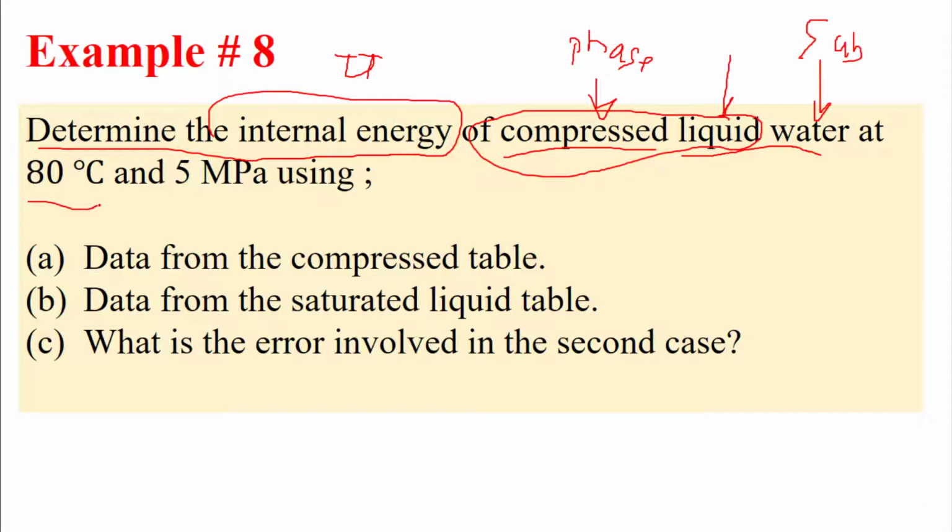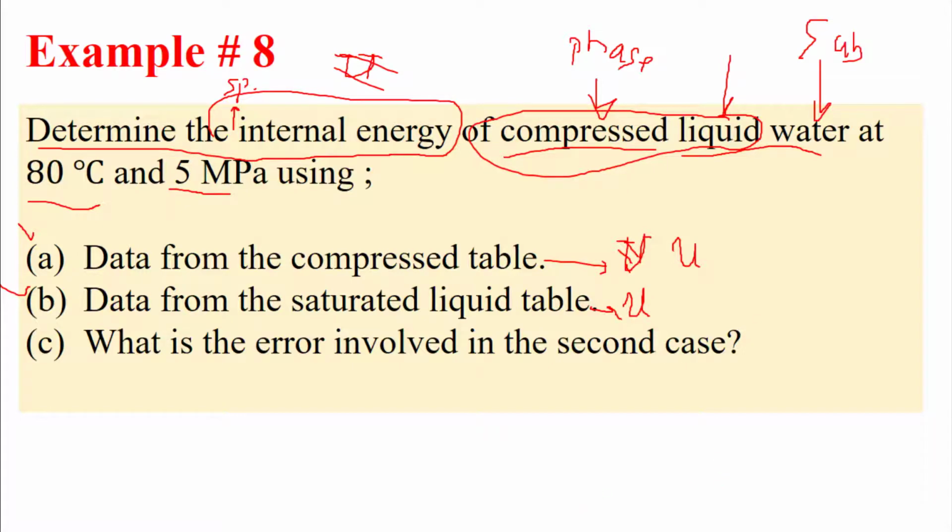At temperature 80 and pressure 5 megapascal. Using the data from the compressed table, data from the saturated table. Okay, we will find u from the compressed table. Do you know what? Because mass is not given here, I will not find the internal energy. Please add here specific. So instead of capital U, we'll find lowercase u, and we'll find u from the saturated table.